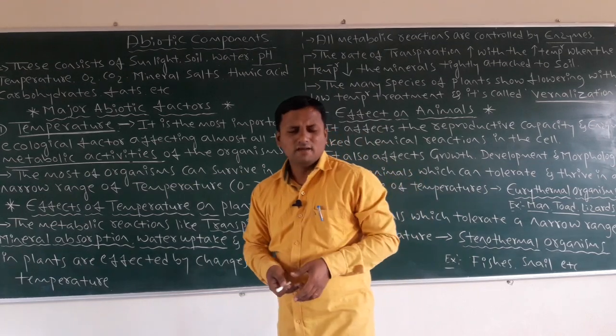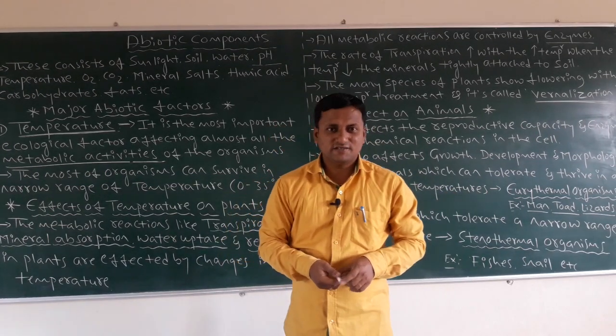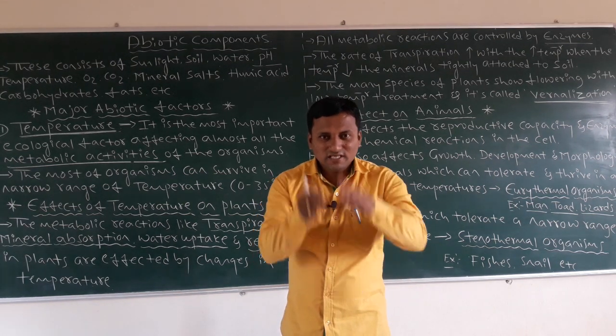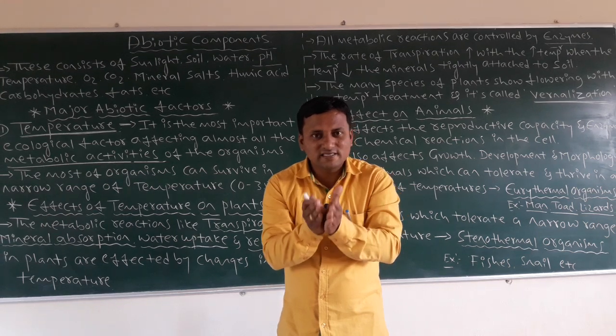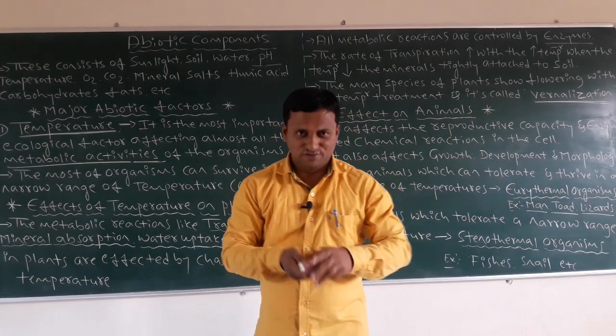There are vascular bundles in the plants. We know those are called phloem and xylem. How do these complex tissues or vascular bundles act? These are responsible for conducting water and food.